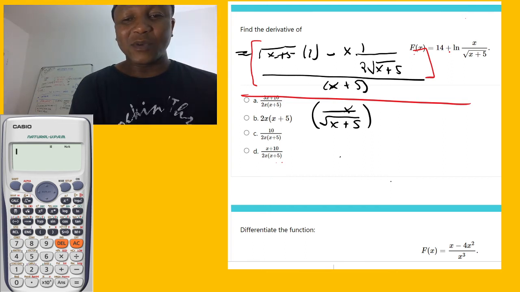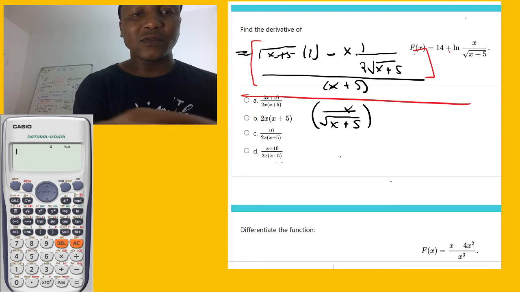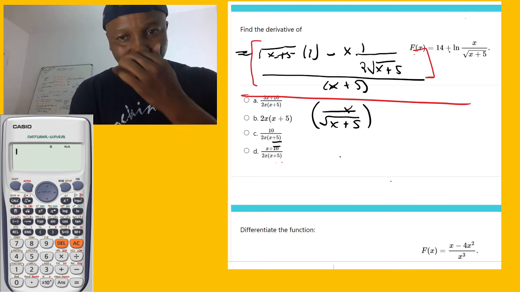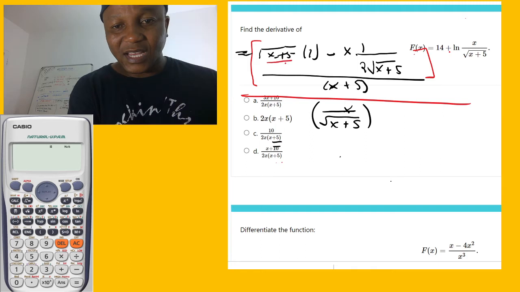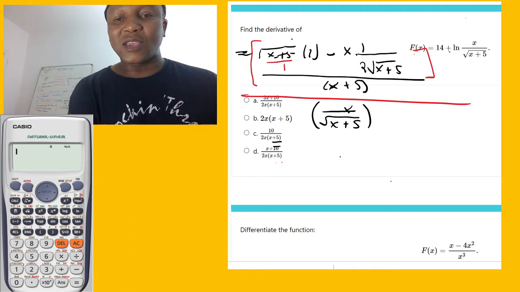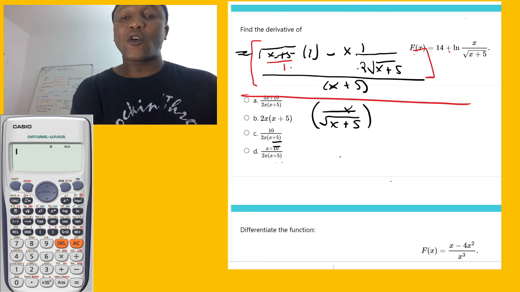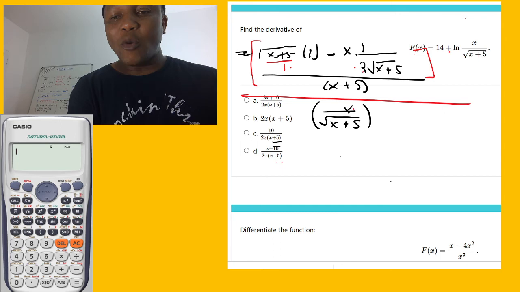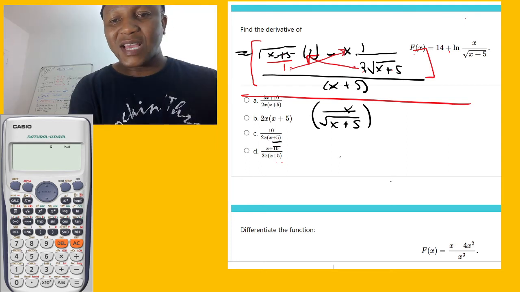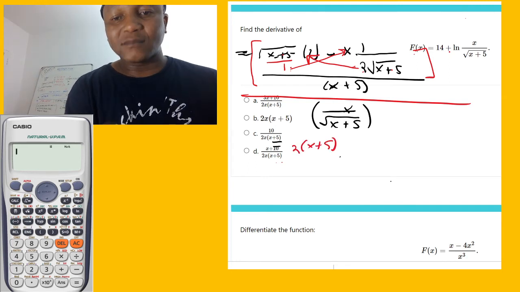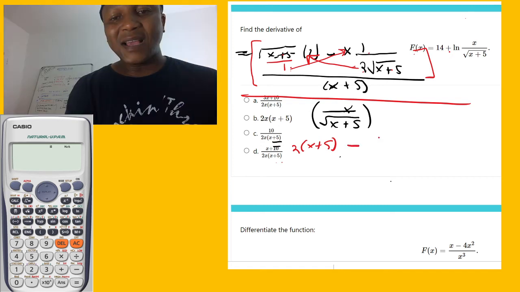Okay, so now we say this is going to be equal to what? Okay, so now look, normal fraction. I can say this is over 1. So it's like you have this group and this group. So what we're going to do is say across. You find the common denominator between these. The common denominator is going to be 2 square root of x plus 5. Or you can say take this, multiply there, take this, multiply there, and the denominator multiply there too. So this one times that is going to give you 2 times x plus 5. And then you minus 1 times x, you just say x.